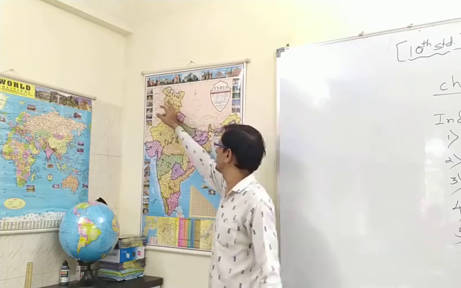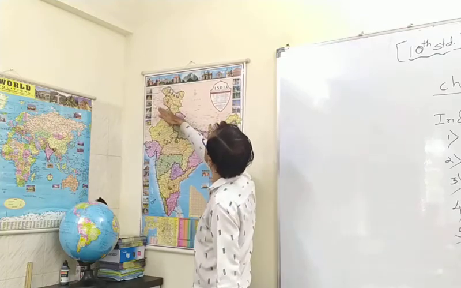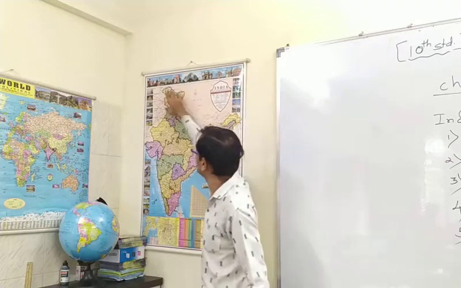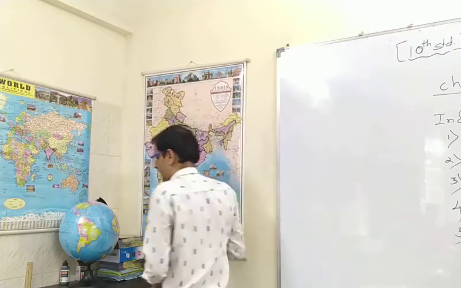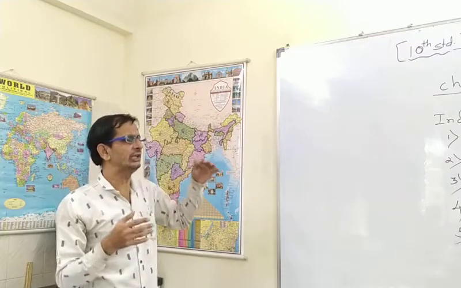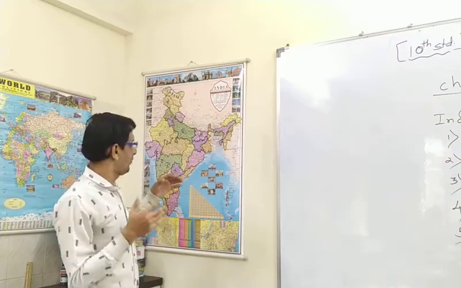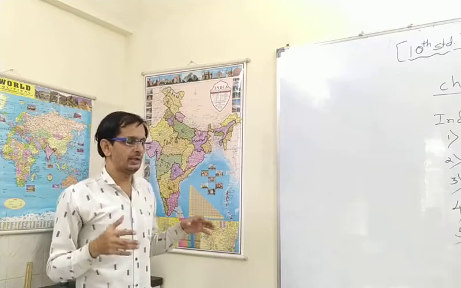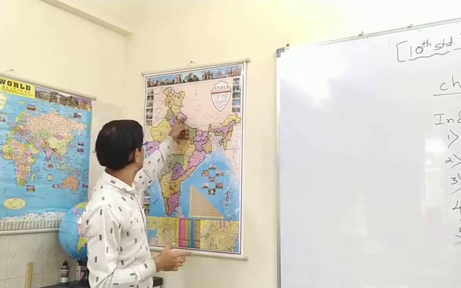Jammu and Kashmir as well as Himachal Pradesh, or you may call Uttarakhand. This is the north region, and it comprises altitudes above 6,000 meters. You can see most of the big mountains. Even Mount Everest is located near this.